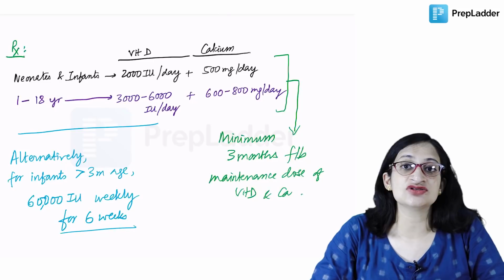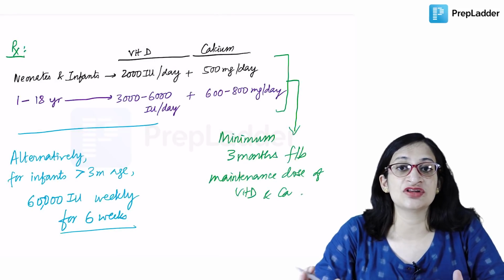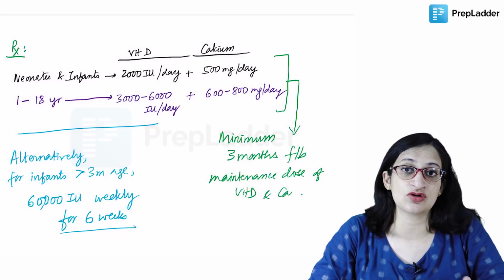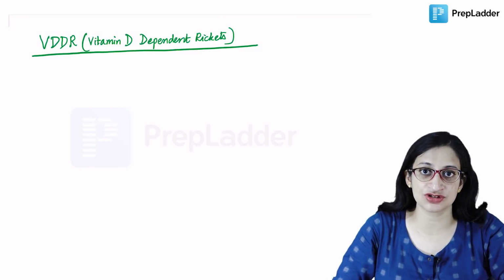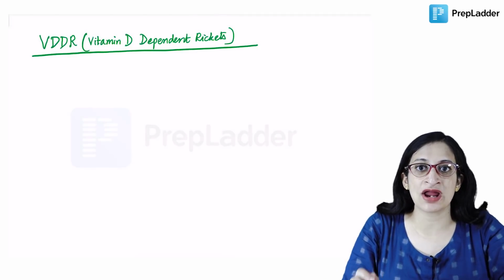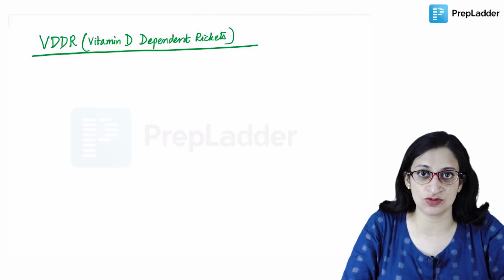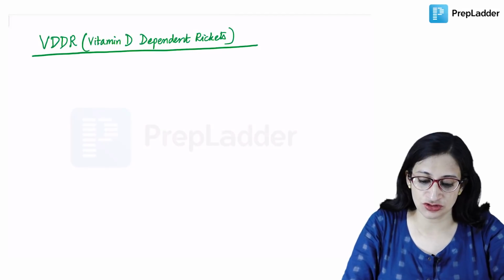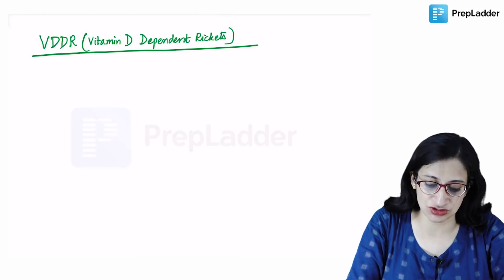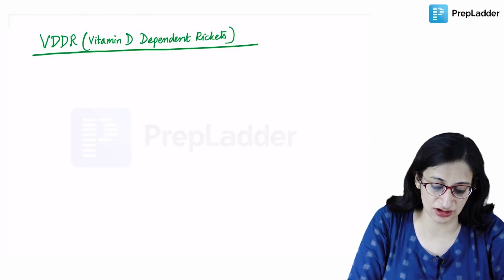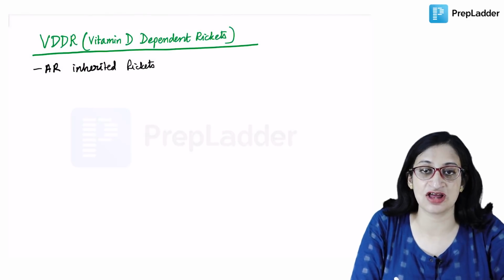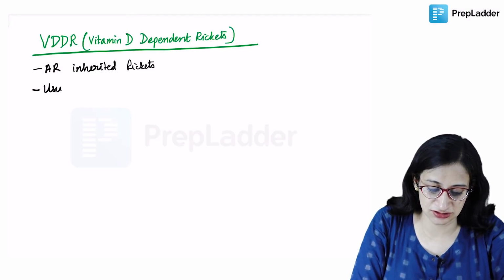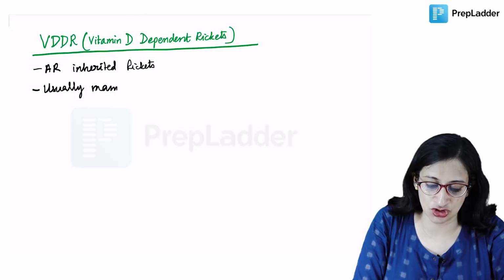But if the child is not responding to this usual treatment, then we think of the refractory rickets, and we've already mentioned what can be the causes of refractory rickets in children. Let us now discuss a few of the important causes of refractory rickets in some more detail. So vitamin D dependent rickets or VDDR is one such cause which is very important for you to know. So VDDR or vitamin D dependent rickets refer to some autosomal recessive inherited rickets, which usually manifest early on in life during infancy.